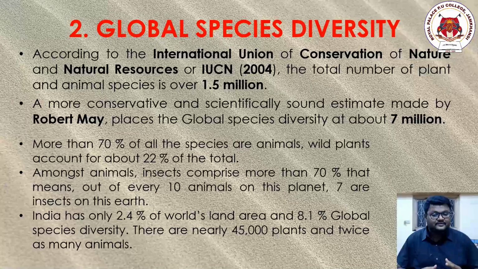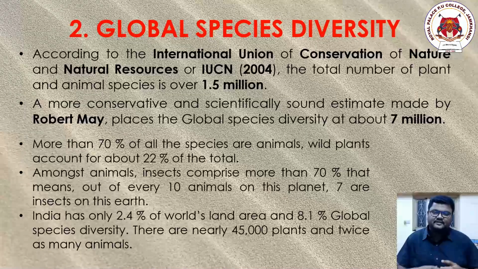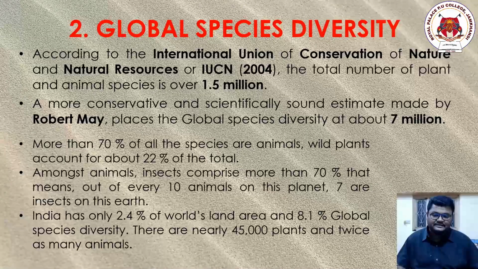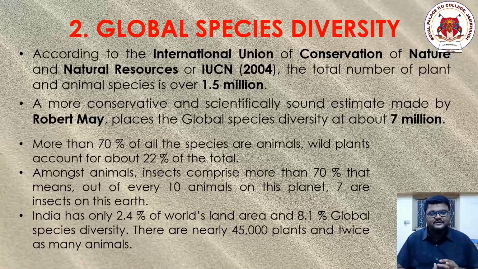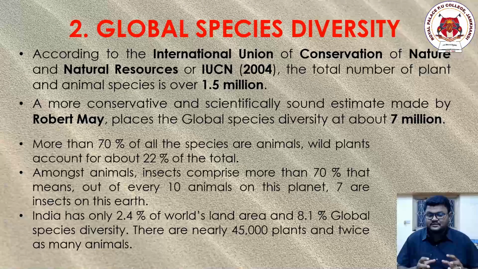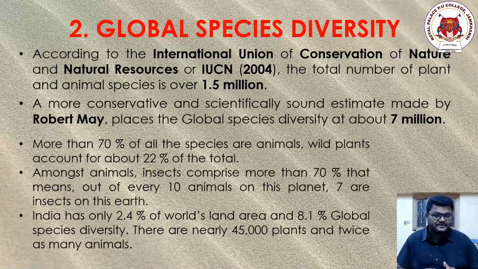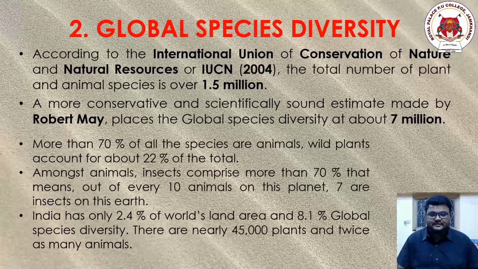Diversity means presence of these varieties in the entire planet kingdom. When we attach the word species diversity, we need to look into some definitions. What actually is the meaning of species diversity?